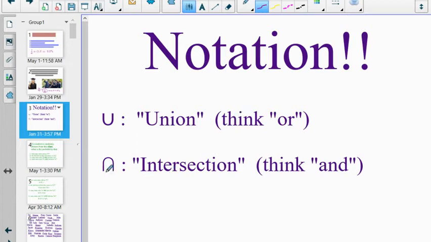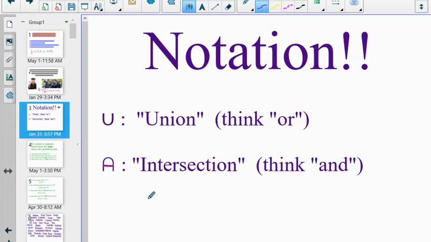And honestly, one of the things that I do to remember this is I'll think that upside down U, if I draw that little crossbar on there, now it looks like the letter A, and that reminds me that means "and" when I see intersection. So the U means union. That makes sense. The upside down U kind of looks like an A, which means this thing and that thing.